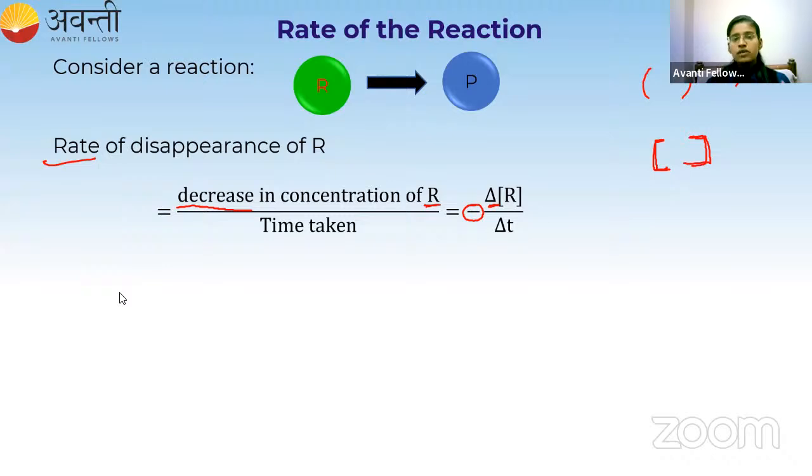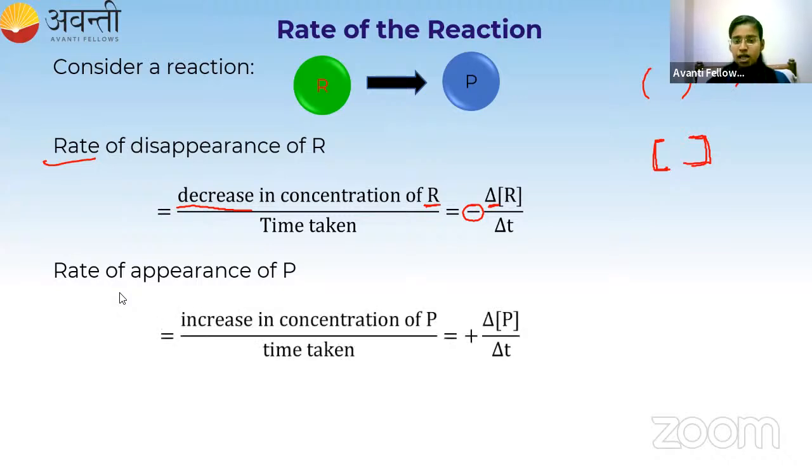Got it? Now, what will happen to the product? The product will appear, right? So we have to write the rate of appearance of product. Rate of appearance of product means increase in concentration of the product divided by time taken. That increase is denoted by the plus sign, into delta P divided by delta t. So the reactant is denoted by the minus sign and the product is denoted by the plus sign.